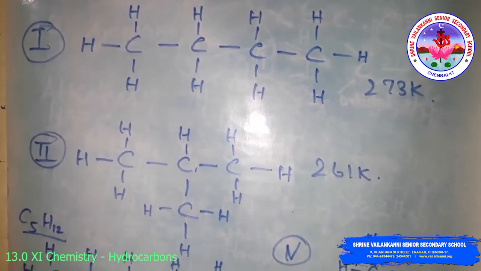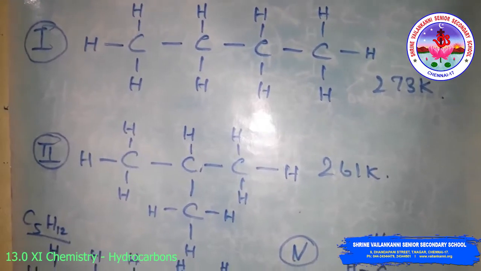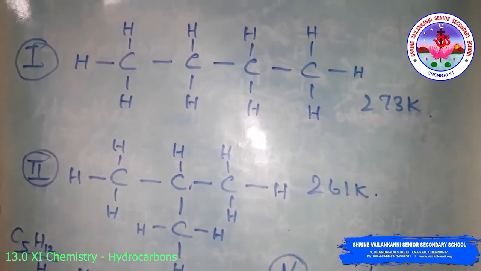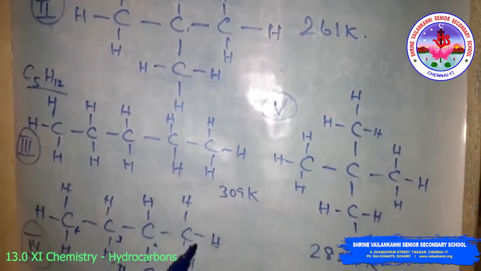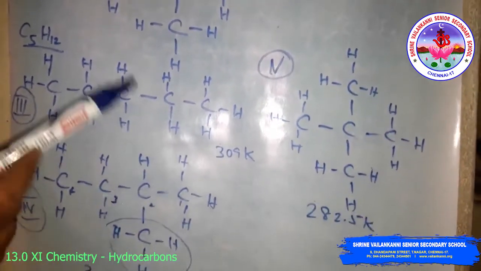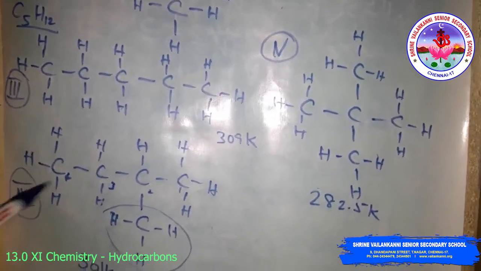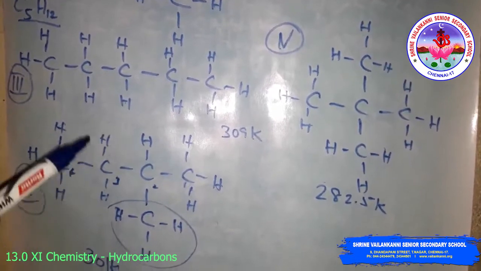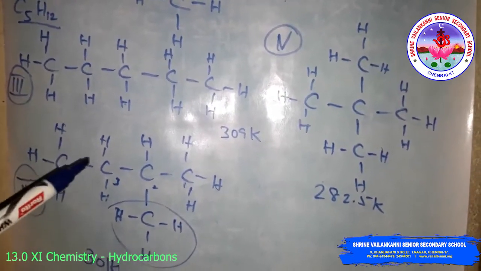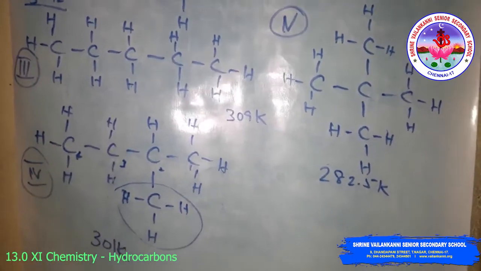Then similarly structures 3, 4, 5 possess the same molecular formula but different properties, like boiling point, each having a different boiling point. Here structures 1 and 2 are isomers of butane, whereas structures 3, 4, 5 are isomers of pentane. Since they have different properties due to their different structural arrangements, they are called structural isomers.